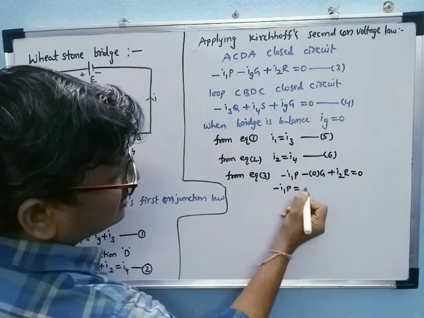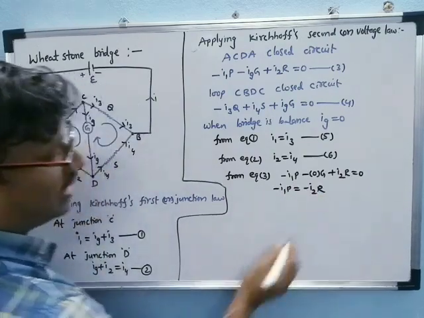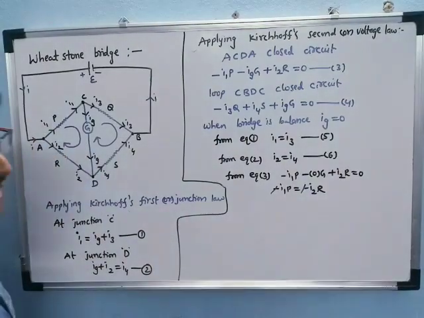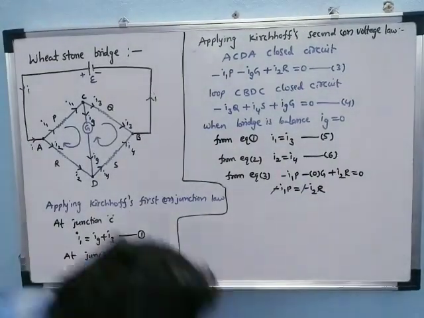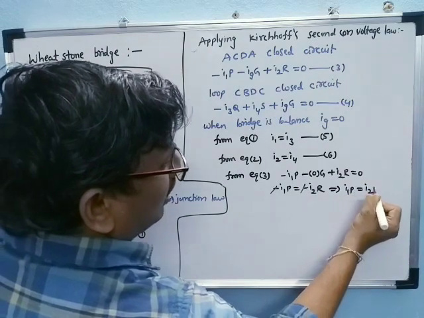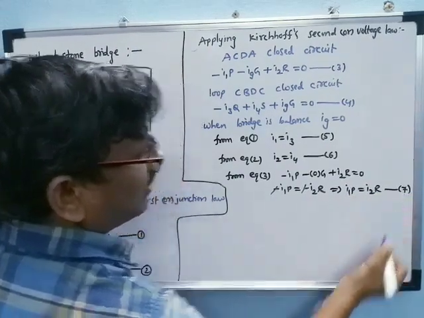Minus I1P is equal to minus I2R. Now here the minus gets cancelled. Then we can write I1P is equal to I2R. This is considered equation number 7.